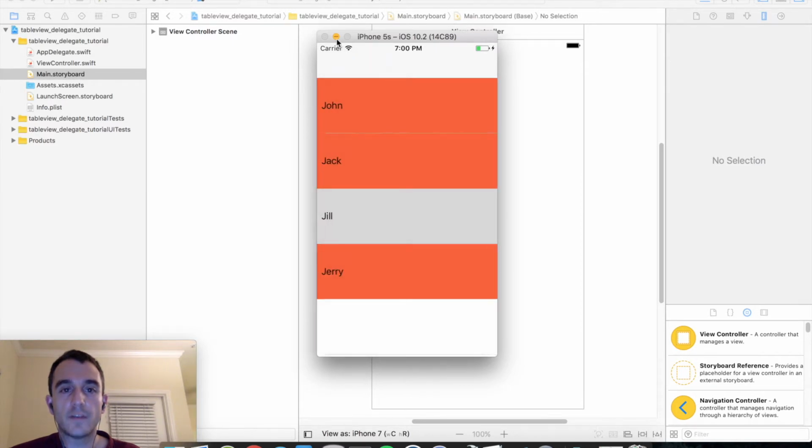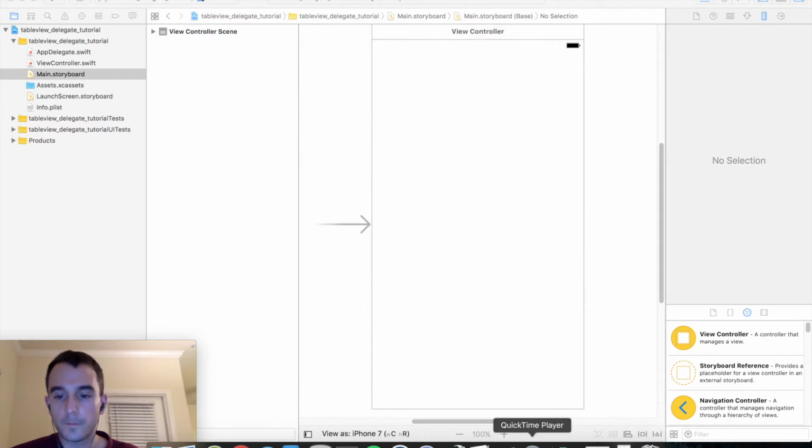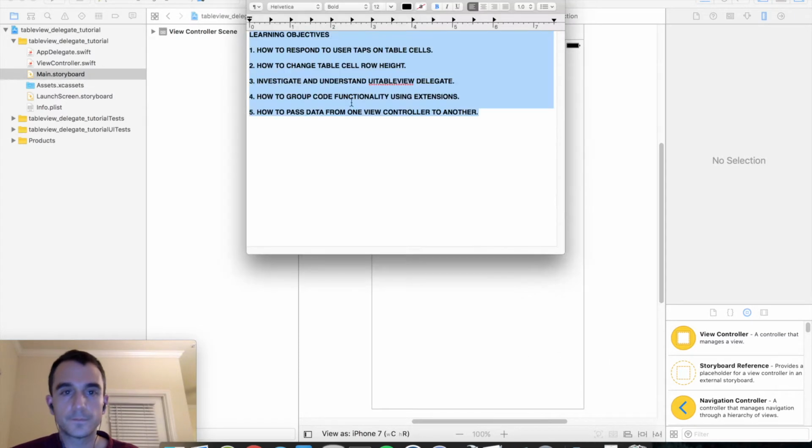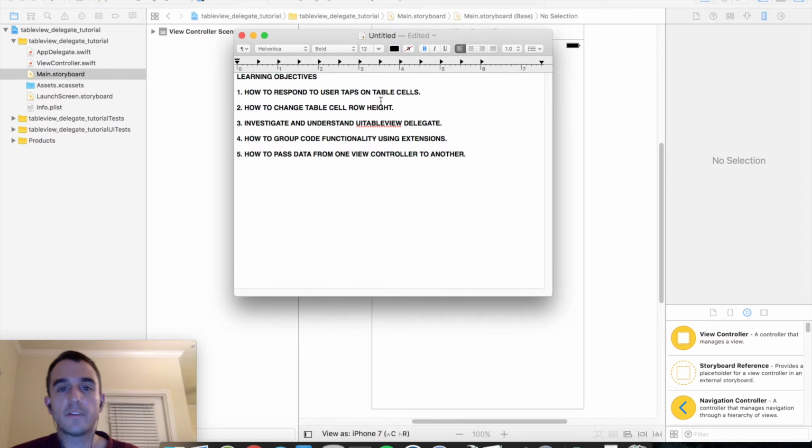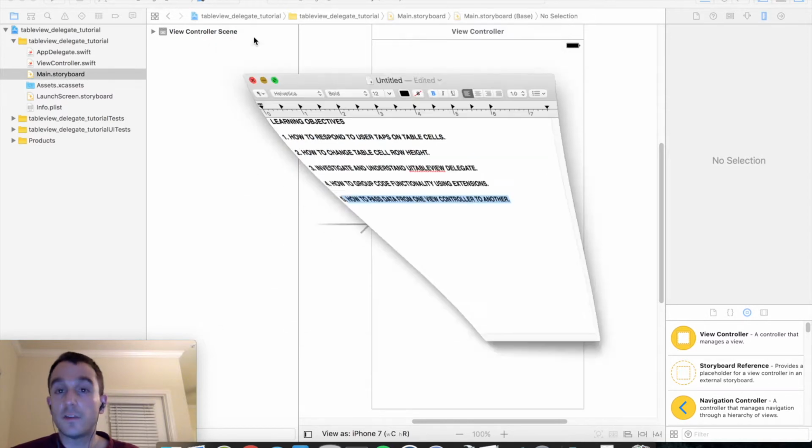So let's go ahead and dive into our learning objectives for this lesson. We are going to learn how to respond to when a user taps on table cells. We're going to learn how to change the table cell row height, investigate and understand some of the basic concepts of UITableViewDelegate, how to group code functionality using extensions in Swift, and then how to pass data from one view controller to another without having to use prepare for segue. So let's go ahead and dive right in.